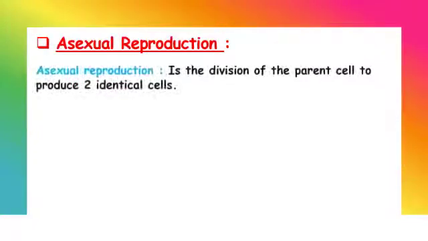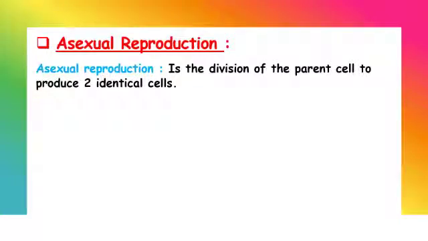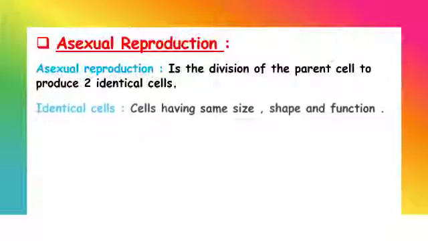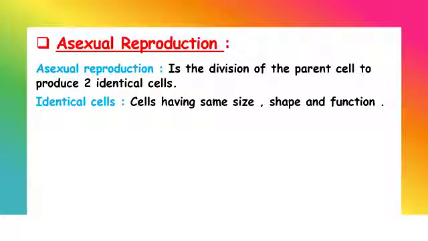Asexual reproduction is the division of the parent cell to produce two identical cells. Division هو انقسام, the parent cell, الخلية الأم, divides to give two identical cells. What are identical cells? Identical cells are cells that have the same size, same shape and same function. Size قلنا حجم, shape شكل, function وظيفة.